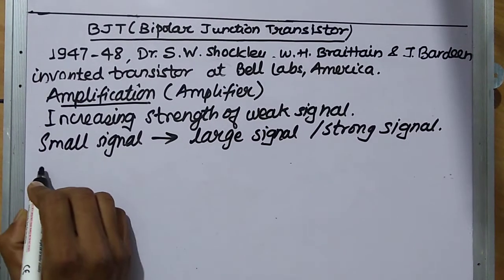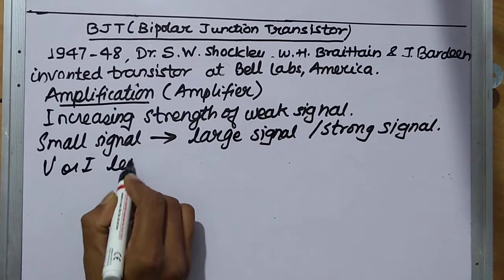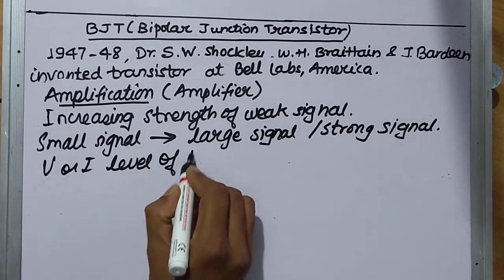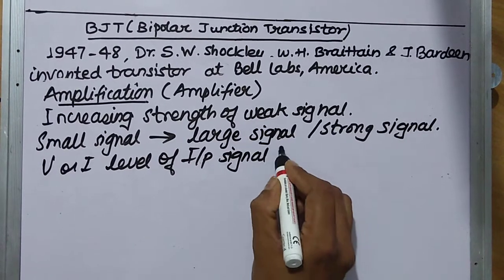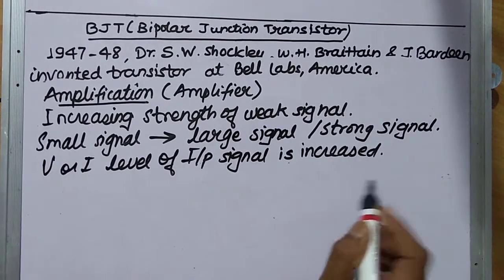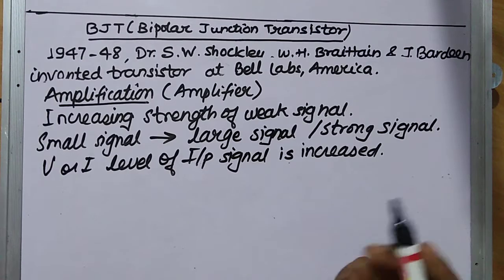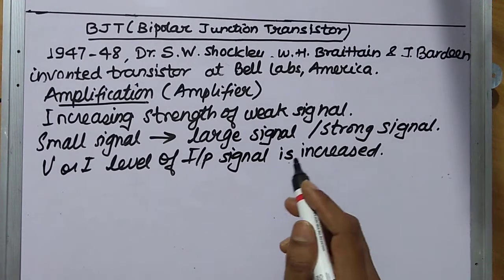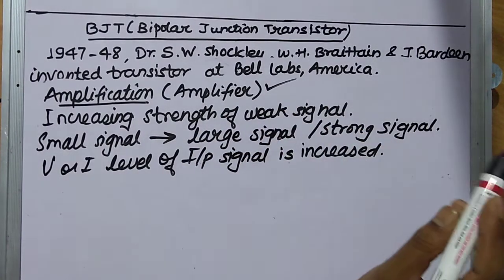We are increasing the voltage or current level of the input signal, and the component which is capable of increasing the input signal strength is called an amplifier.